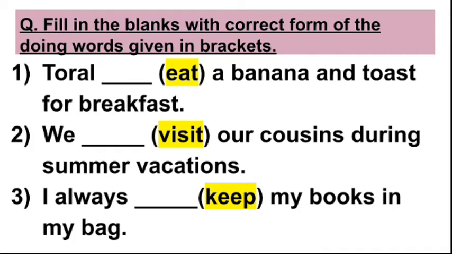Number 2, you are also going to do in 2 steps. Step 1, check the tense. Since we visit our cousins during summer vacation, particularly in summer vacation we visit our grandparents, it is a present tense because it is a habit. It happens every time. In step 2, you are going to see the noun or pronoun. Since we is there, we is plural, so you will use the pronoun as it is.